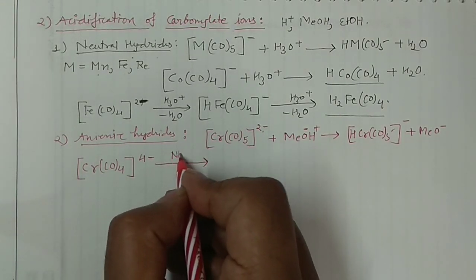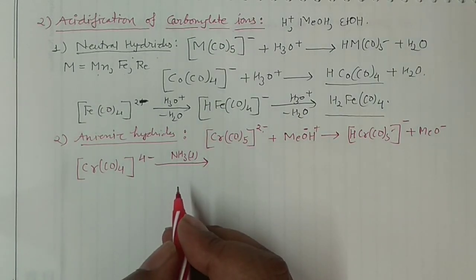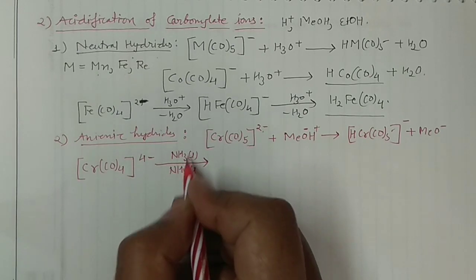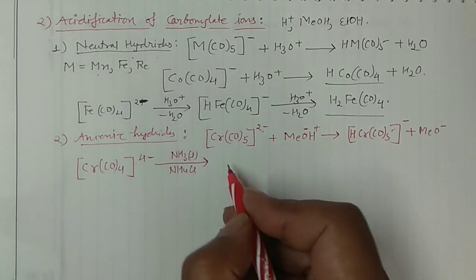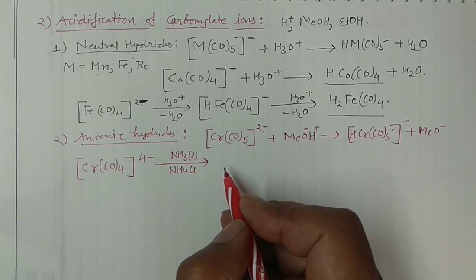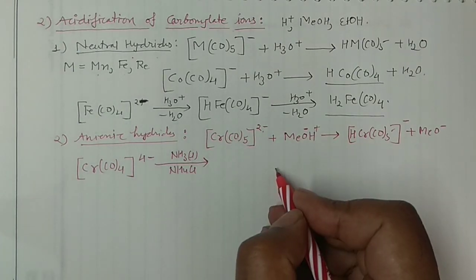You can take liquid ammonia, a non-aqueous solvent, right? And it is always better to take non-aqueous solvents when you synthesize organometallic compounds, as they are sensitive towards water and air. And then you can take the NH4Cl. This combination you may take, and when you take this combination, then bridged compounds are formed, bridged hydrides are formed. So how can we form the bridged hydride?